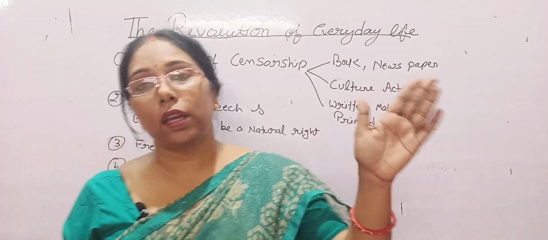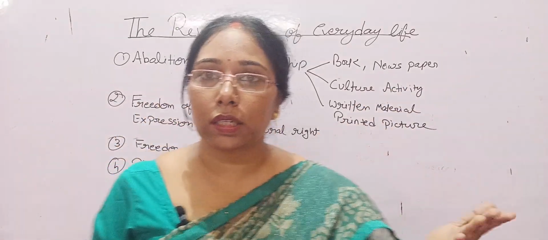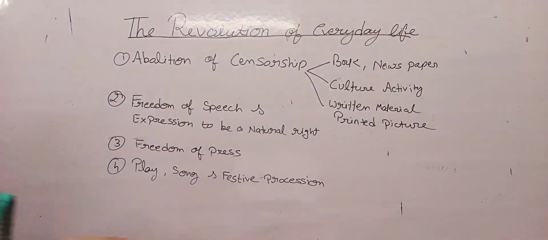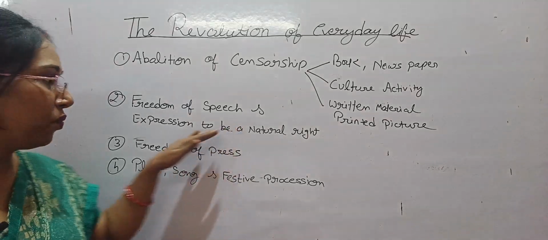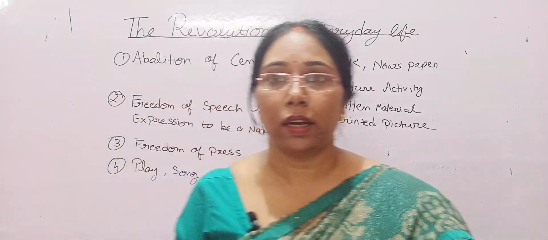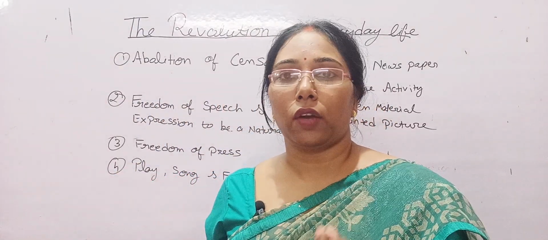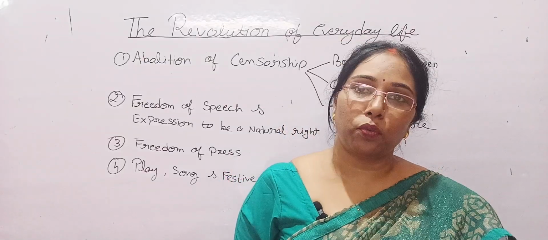Now the Declaration of the Rights of Man and Citizen. What does the declaration say? Now they have the freedom of speech and expression; it's a natural right. They said it is a natural right that everybody has the right to live their life in their own way.